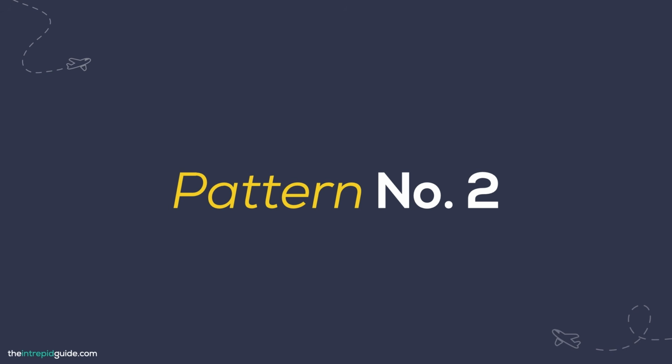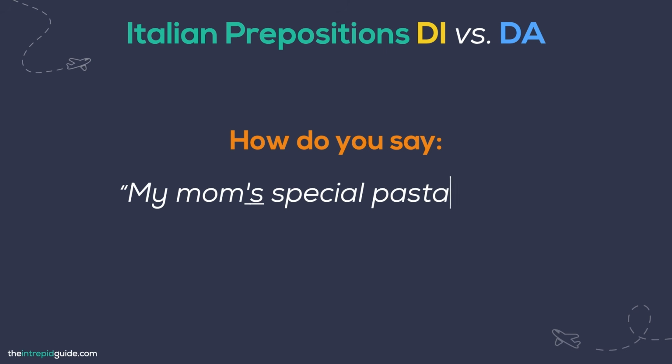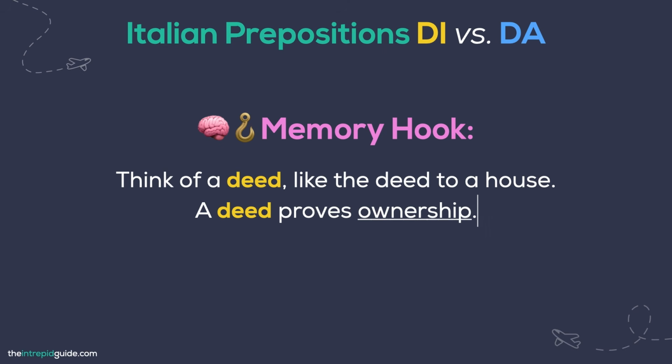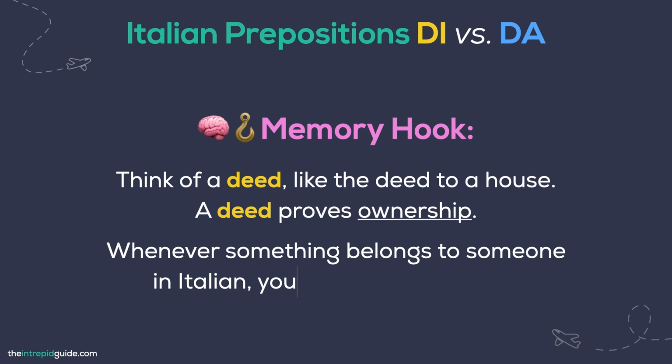Now let's take a look at which preposition to use when you're not talking about where someone or something is from. Now, as the conversation with your tour guide continues, you want to tell her about your family, your mum's special pasta recipe, your sister's old Italian car, things that belong to someone. How do you say these things? Now think of a deed, like a deed to a house. A deed proves ownership, right? And what does it start with? Di. And that's your answer. The preposition to use here is di, like deed. So whenever something belongs to someone in Italian, you need the deed, di.